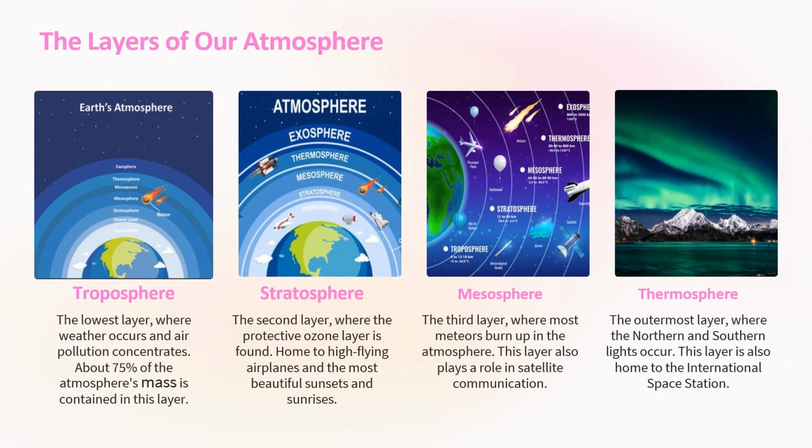Then the next atmosphere layer is thermosphere. This is the topmost, not the topmost but second most. Okay, the outer layer where the northern and southern lights occur. You have heard this term, the aurora lights, in the northern and southern hemisphere, near the poles, I think. This layer is also home to the International Space Station. Our International Space Station is located over here.